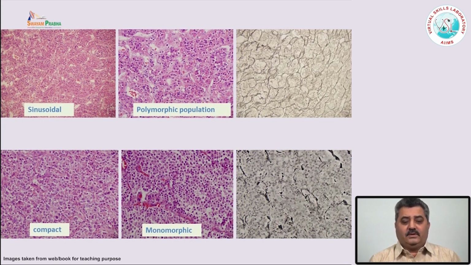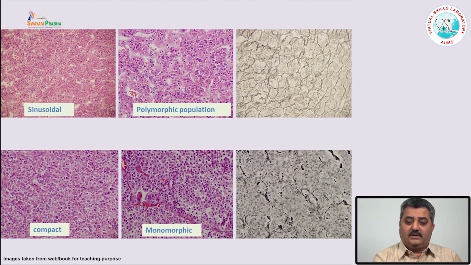They are polymorphic because the pituitary gland has many types of cells, whereas in the adenomas the cells are arranged in a compact fashion. They are monomorphic because pituitary adenoma is a clonal disease, it arises from one cell. So most of the time it is one type of pituitary adenoma. It is very rare that one gets the mixed type of pituitary adenoma where two types of hormones or two types of cells are present.